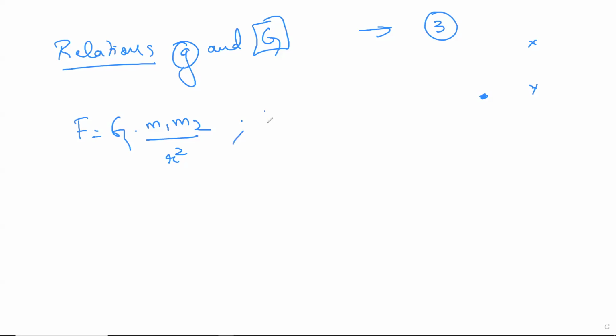The same thing, what people do here is, they'll write F is equal to G, instead of writing m1 m2, they'll write capital M and lowercase m whole thing divided by r square. There is absolutely zero difference between both of them. Now, why are they choosing the second form compared to the first form? Both are mass only, but it is going to be easier for me to cancel.